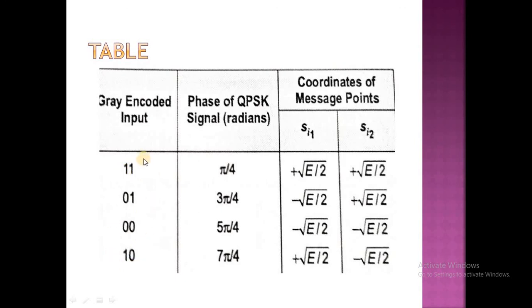So here it is the gray code sequence, and it is the phase of the QPSK signal in radians. We are considering M equal to 4. That's why we can get the QPSK signal there.